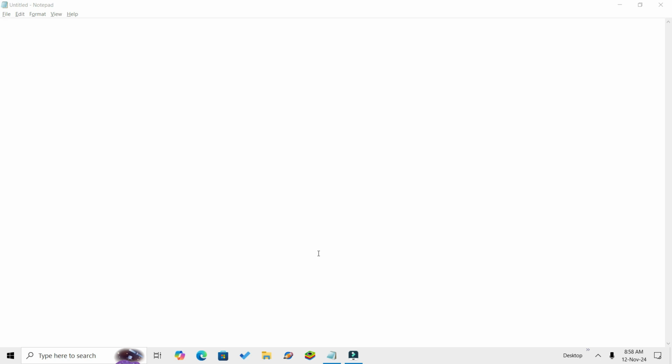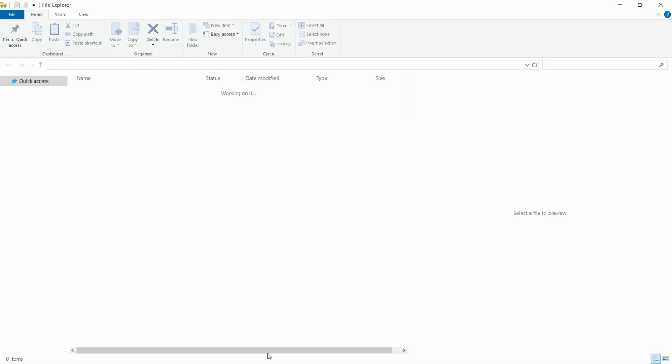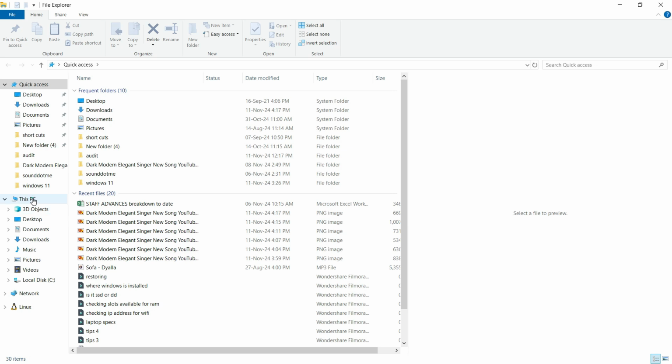Today I want to show you how we can do Windows backup. This will help us in safeguarding our files and also program files, so that in case our computer crashes, you can always restore. There are many ways you can do it. One of them is by connecting an external drive to your laptop. Let me do that. So we go to just any folder, then we go to This PC.